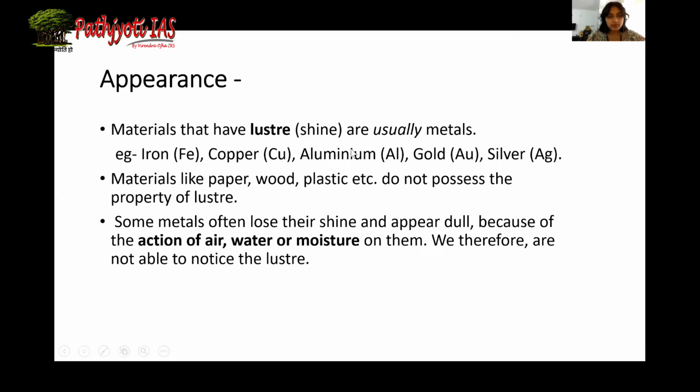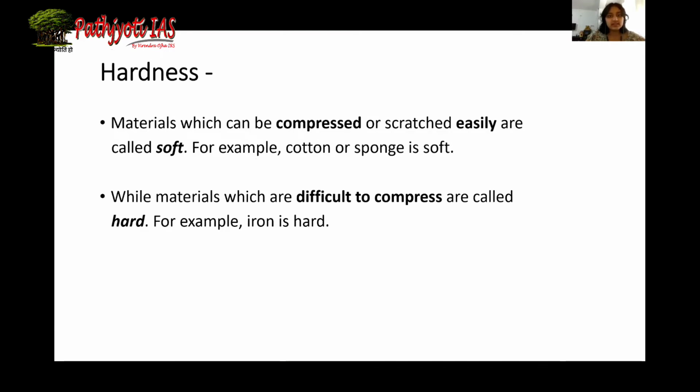So that was all about appearance. The next property is hardness. So material can be classified as hard or soft. So the materials which can be compressed, which can easily change their shape under pressure, are called soft. For example, cotton or sponge. While the materials which are difficult to compress are hard. For example, iron. Iron is hard. This was a small point.